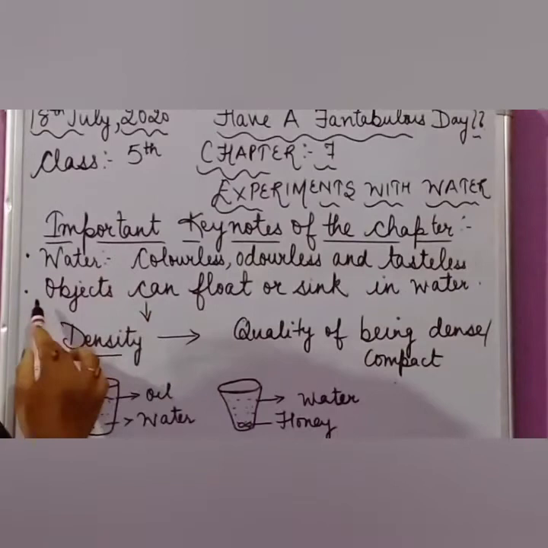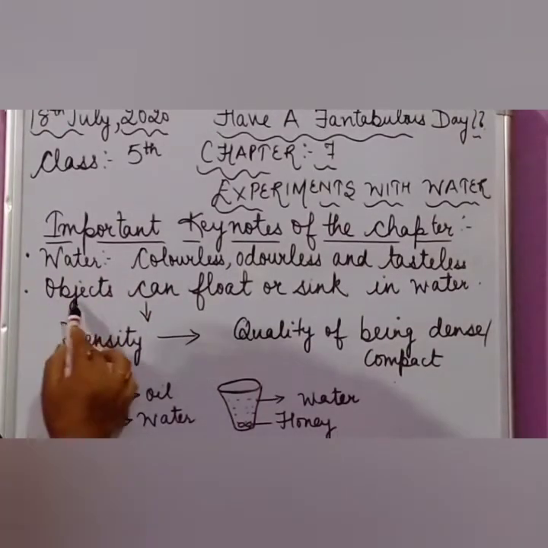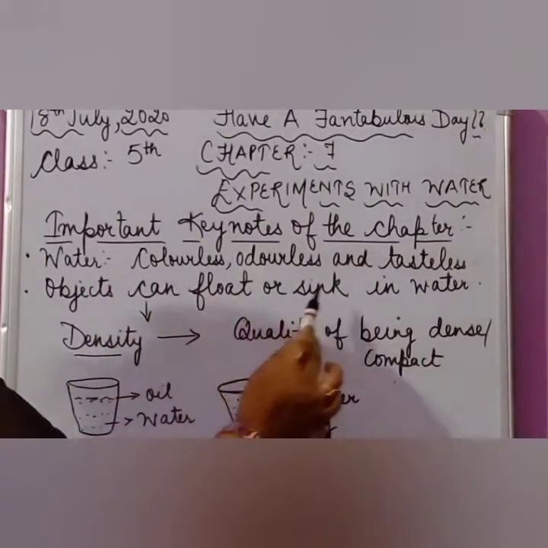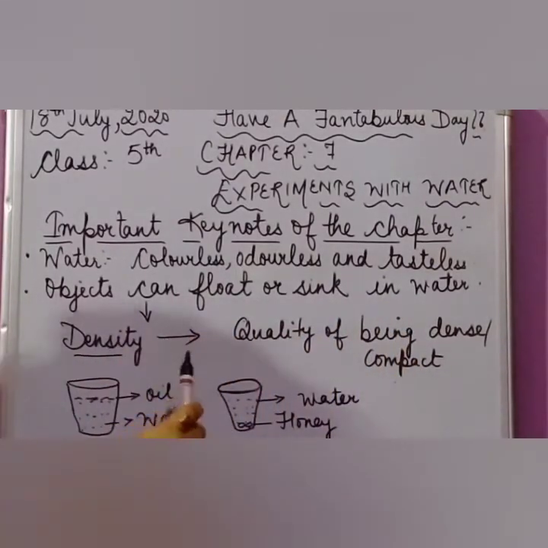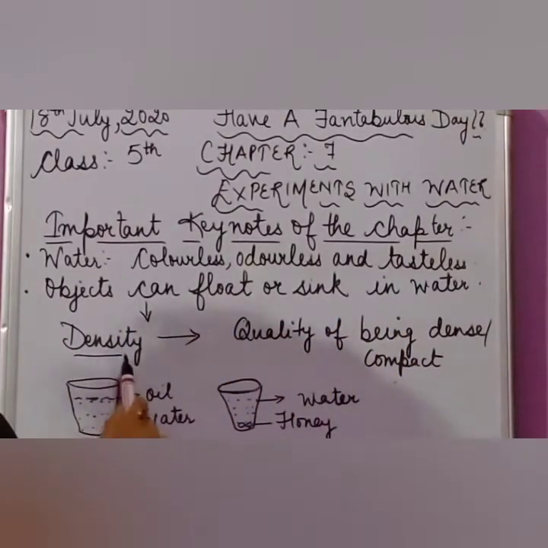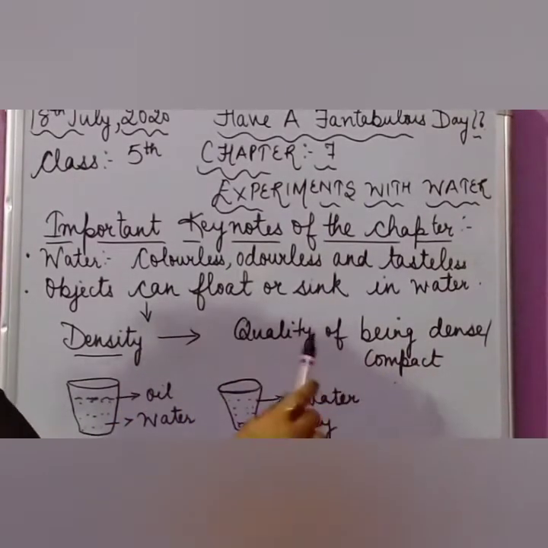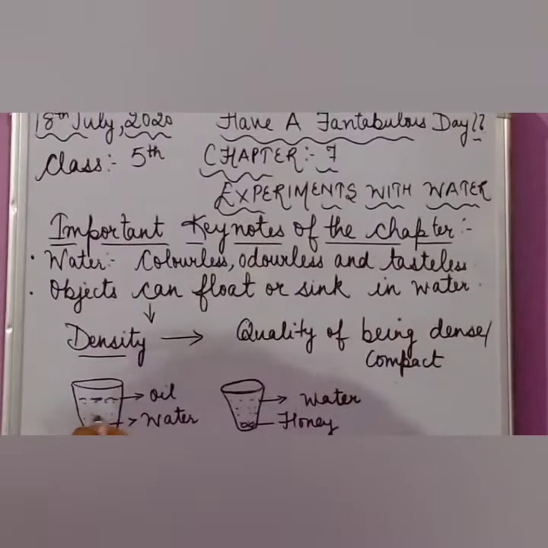Now the second key point: few objects can float and few can sink in water. What is the reason behind it? Because of density. Density means how dense and compact it is. You can see in this picture, when oil is put into the water, the oil will float. What is the reason behind it? Because the water has more density.